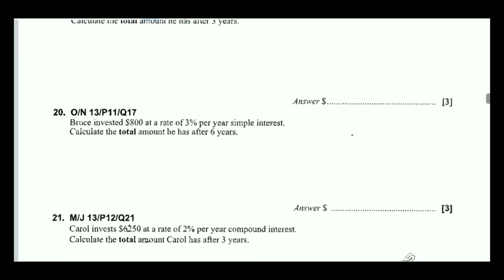Okay, question number 20. Investment amount, principal amount, is 800 here and rate is 3. After 6 years, time is 6. So calculate total amount. Now again, this question is asking to find the total amount, not the interest. Total amount, total value. It means that in these types of questions you have to add the interest to the principal amount at the end of the solution.